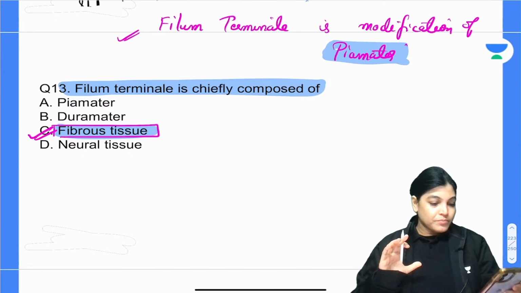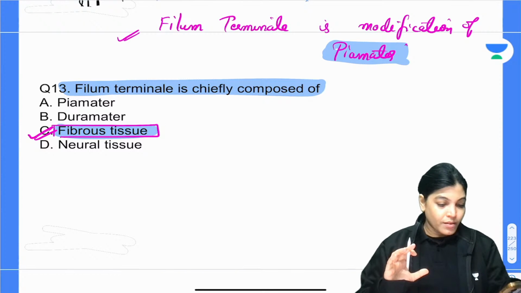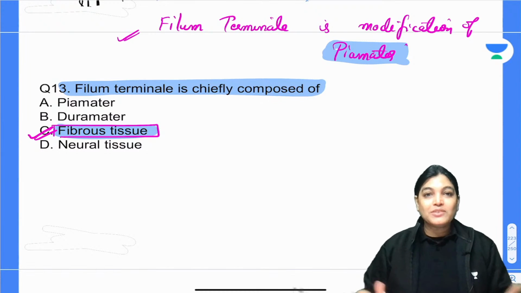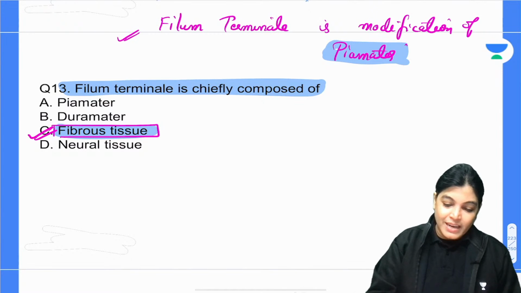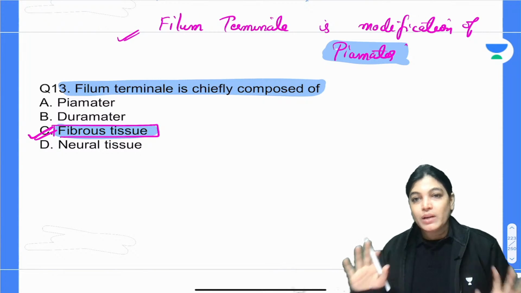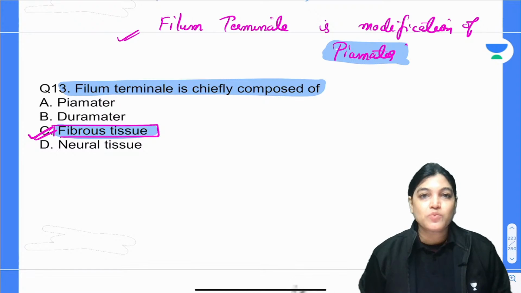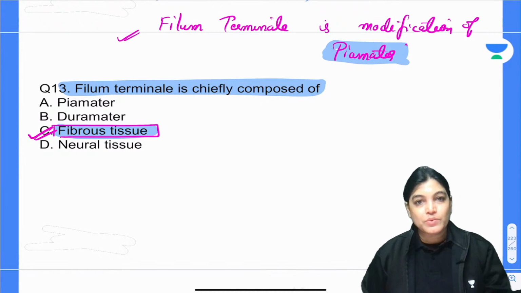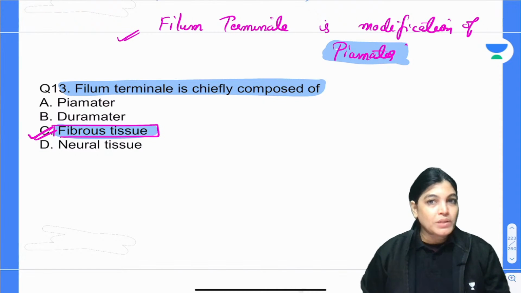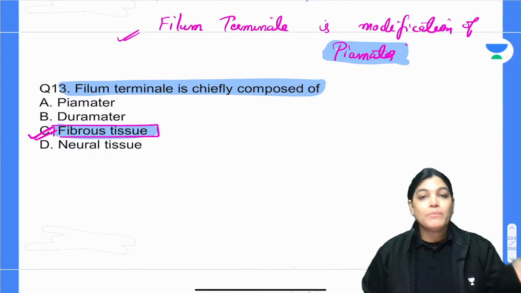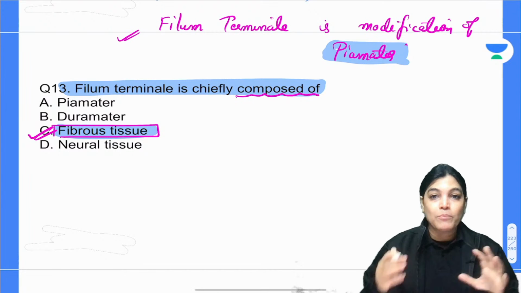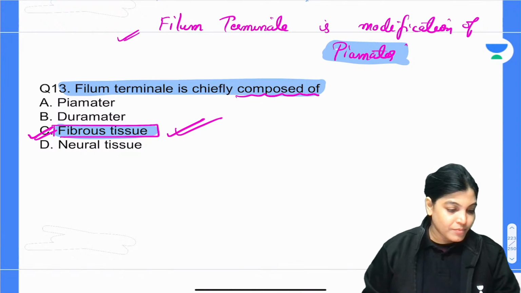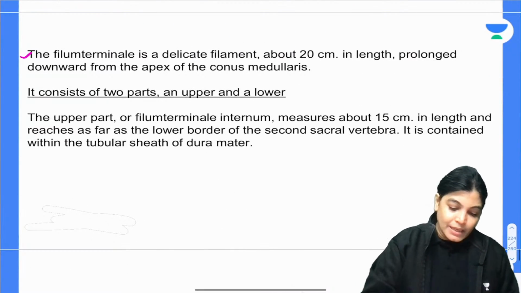Got the point? Nitesh? Okay, everyone? Yes, that is also right. The MCQ was to make you confused. For filum terminale, pia mater is given as an option to confuse you. We know that it is a modification of pia mater, but if it is asked what it is composed of, its composition, then we will go with fibrous tissue as the better option. Got it?